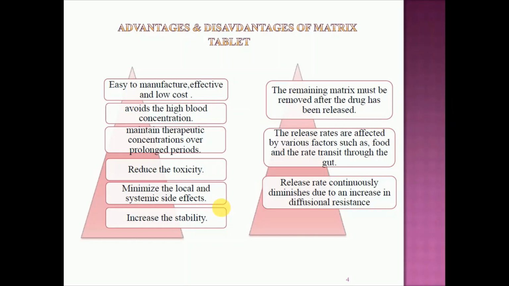It avoids high blood concentration. Why? The drug is released from the formulation in a slow manner, so blood concentration is not increased to a very high level. So it maintains therapeutic concentrations over a prolonged period of time. It reduces toxicity, minimizes local and systemic side effects, and increases the stability of the formulation. So these are the advantages of the matrix tablet over other dosage forms.